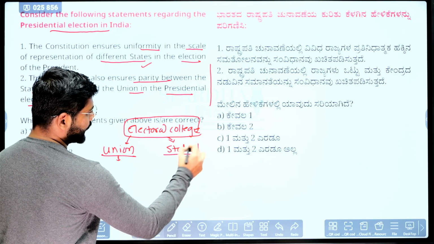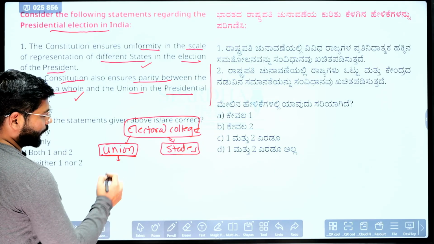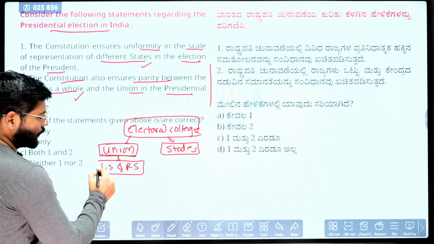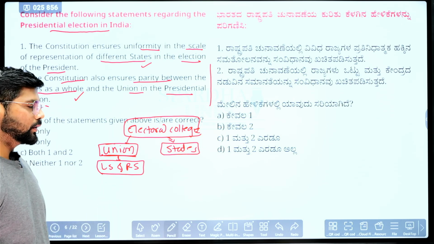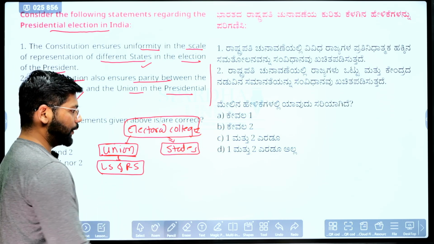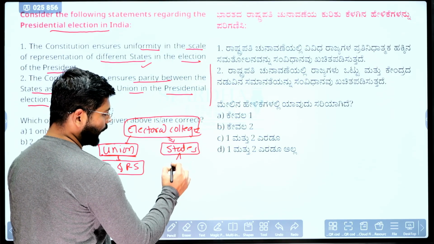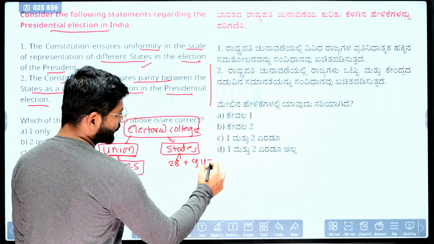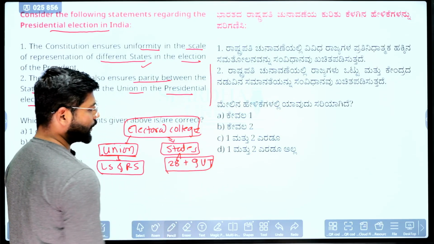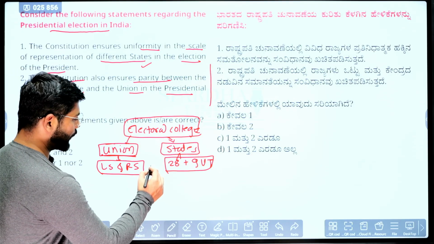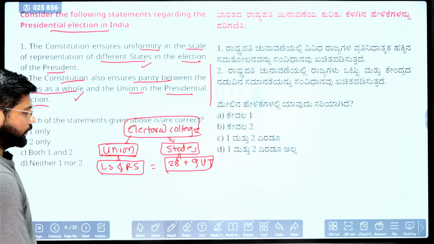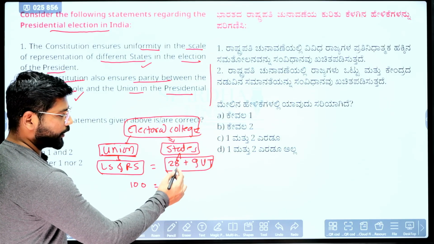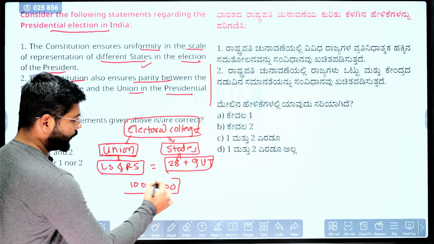At the Union level, there are two houses, the Lok Sabha and the Rajya Sabha, whose elected members have the right to vote in presidential election. When it comes to the states, there are currently 28 states plus 9 union territories. So between these 28 states and 9 union territories and the Union government, there should be parity. It means that if the Union government is getting 100 votes, then all the states, including 28 states and 9 union territories, must also get 100 votes.